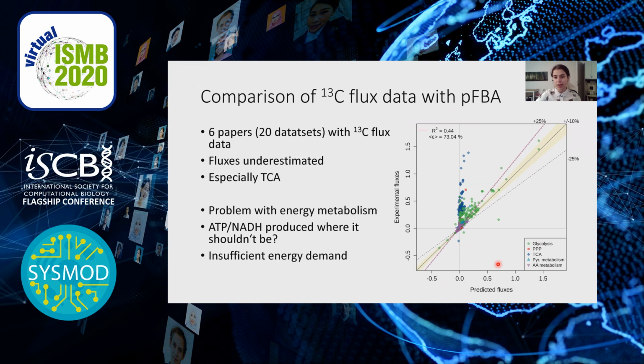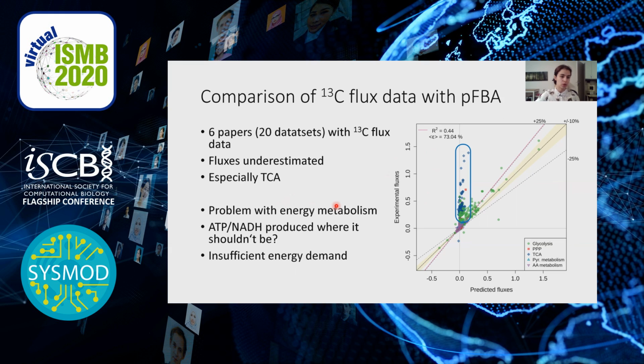And as you can see, a lot of the fluxes are underestimated, and the agreement is not so good. And probably the worst is the TCA cycle, so these blue points, which have very low predicted fluxes, even though the experimental fluxes are really high. So this led us to thinking that there is probably some problem with the energy metabolism.